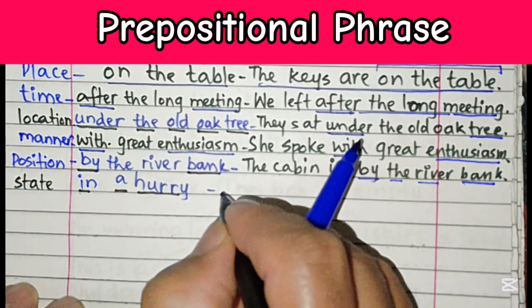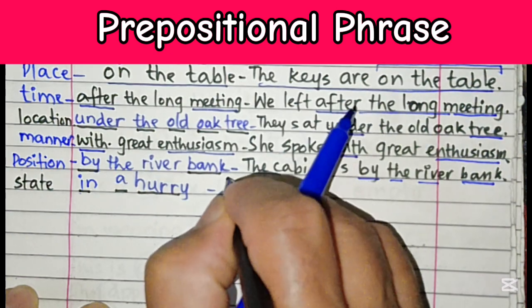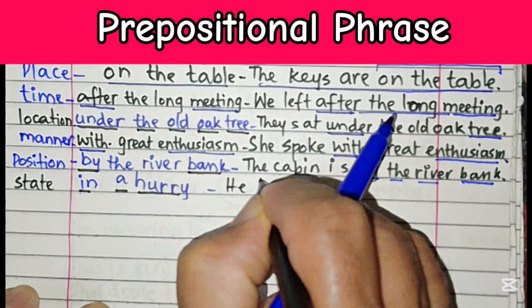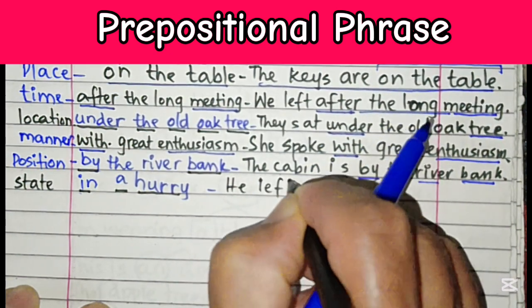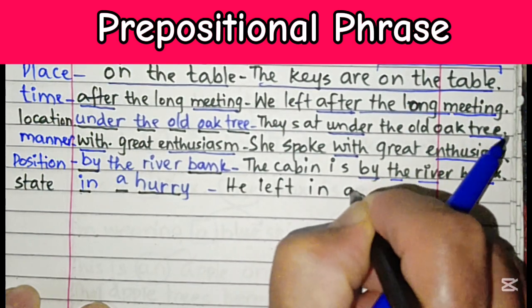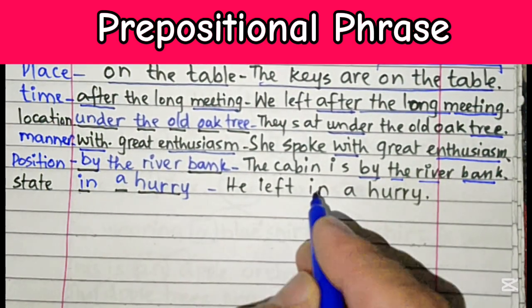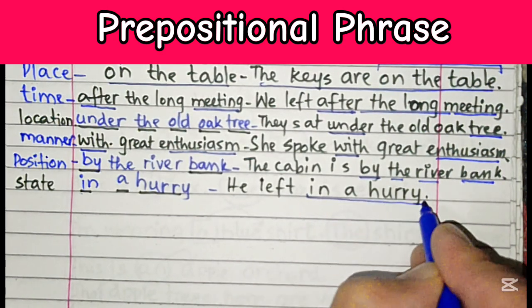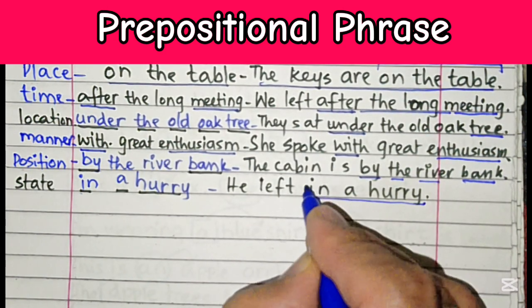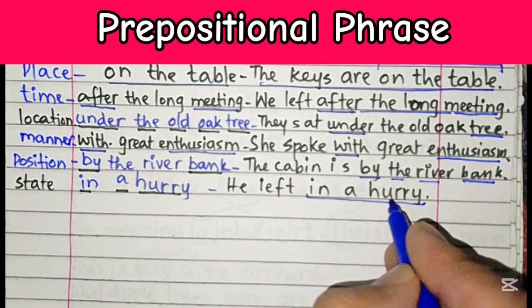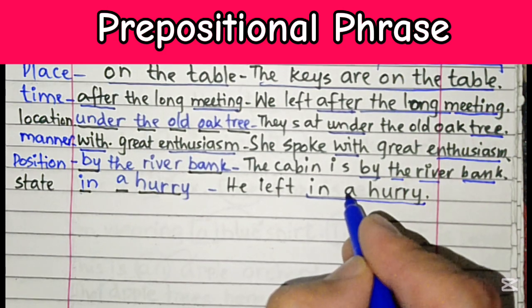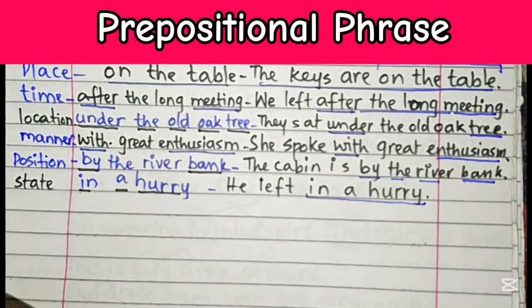We can write it like this. If I say the sentence is "He left in a hurry," this sentence has a prepositional phrase: "in" is the preposition, "hurry" is the noun, and in between we have a modifier, "a." So we can have more examples.